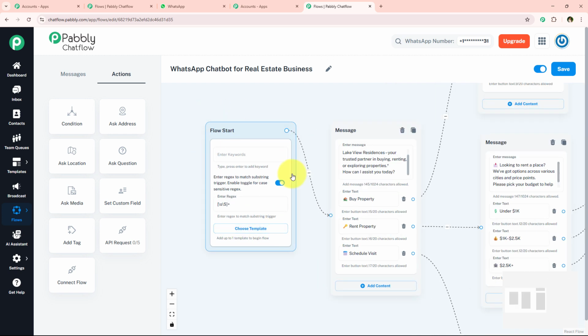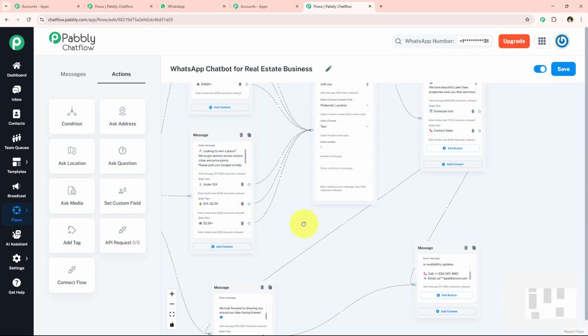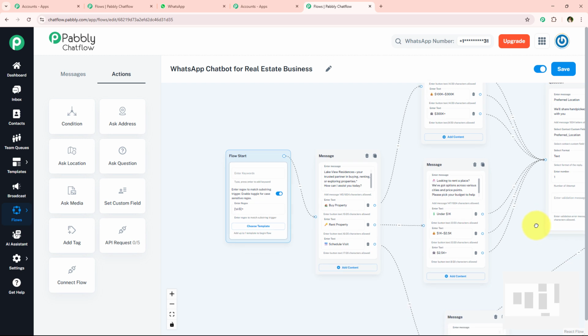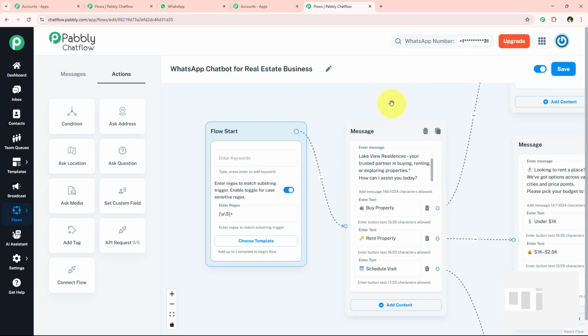And now whenever my user is going to message me anything, they are going to get the options, and further they are going to get the reply according to the options they select. So yes, with this, we have successfully completed this WhatsApp chatbot, and now I'm just going to test this. In order to test this, we first have to save this WhatsApp chatbot. For that, we simply have to click on this blue button which says save. And with this, you can see that I've successfully saved my flow.